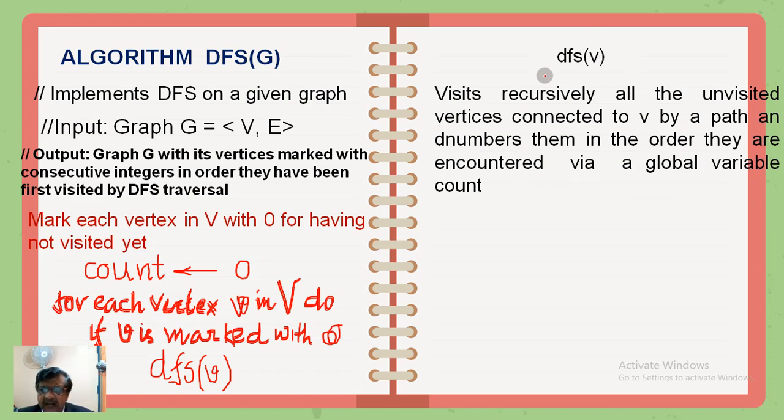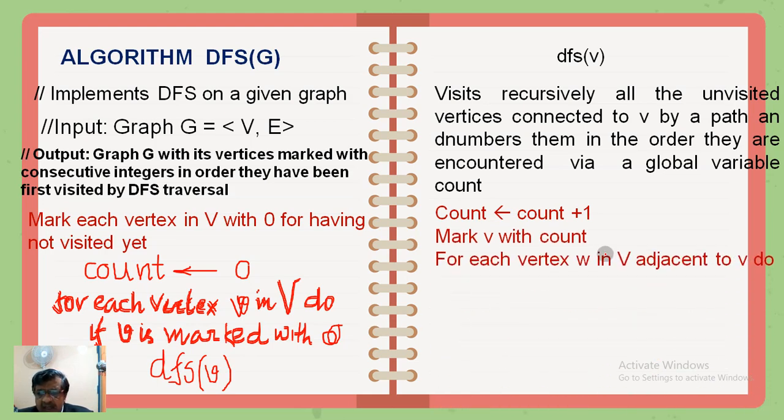What this algorithm does is, it visits all the vertices recursively, and as soon as it visits, it numbers that vertex with a sequential number through the global variable count. Count equal to count plus 1, because it is already visited small v, that is A, it could be B, it could be C, it could be 1. Then mark V with count.